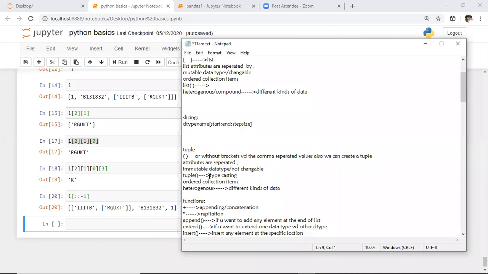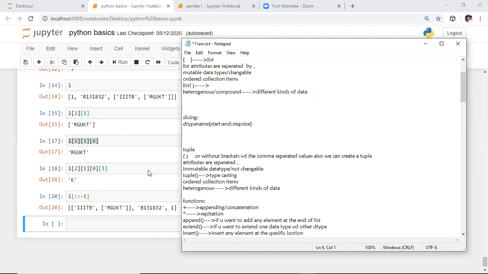And to convert any other data type into a tuple, we have the tuple typecasting function. Like list, these are also ordered collections of items, and like list, these are heterogeneous collections of items. The difference between list and tuple is that lists are defined in square brackets and tuples are defined in parentheses. And lists are mutable data types and tuples are immutable data types. That is the major difference in tuple.